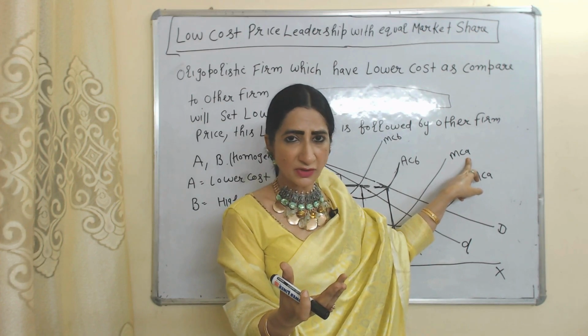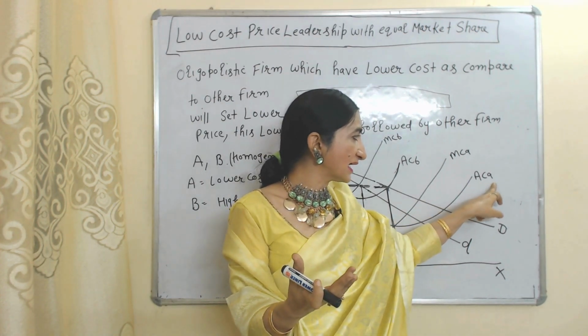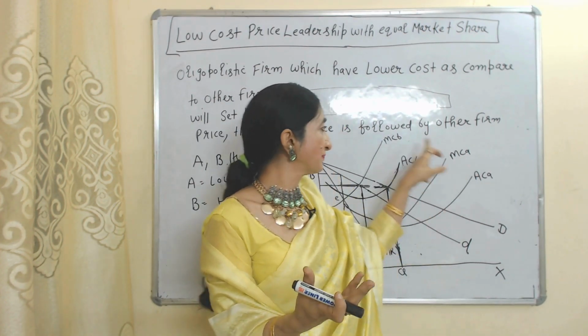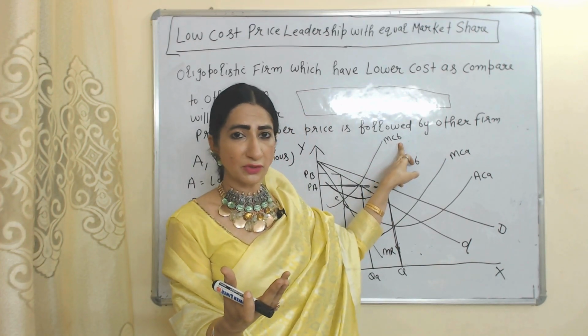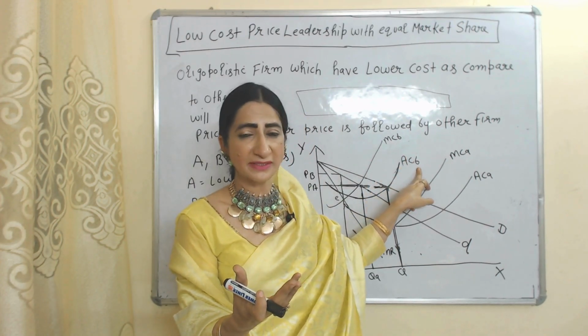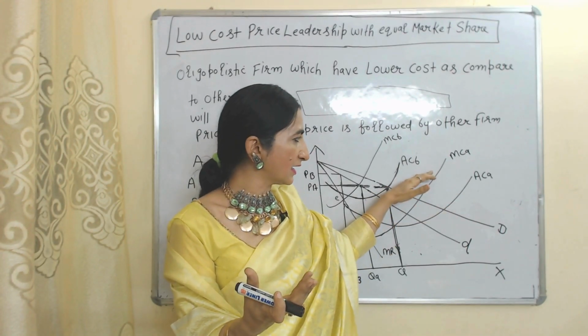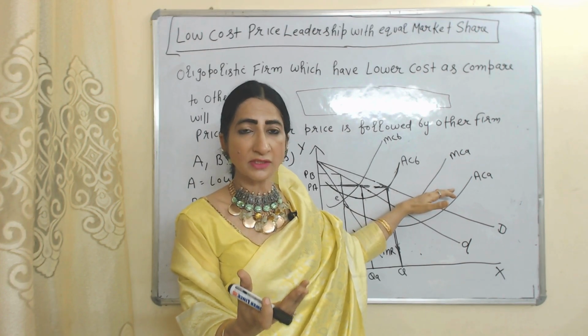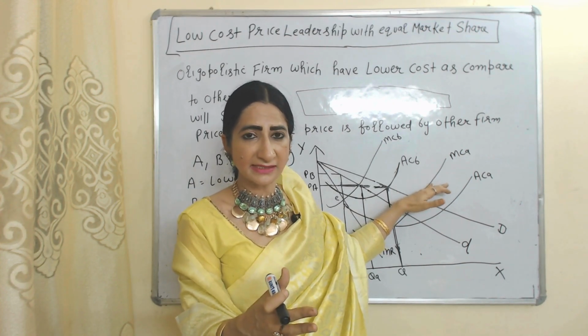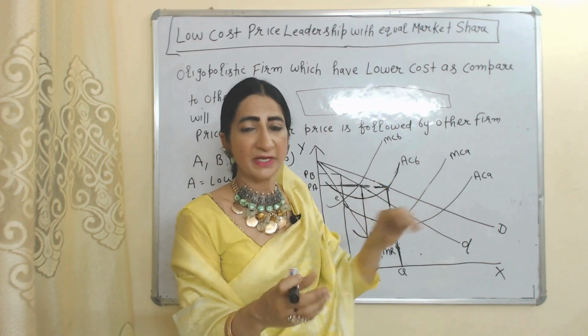MCA represents marginal cost of A, ACA represents average cost of A, MCB represents marginal cost of B, ACB represents average cost of B. The cost curve of A is below because cost of A is less as compared to cost of B.